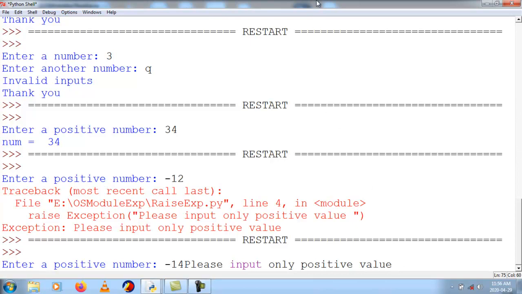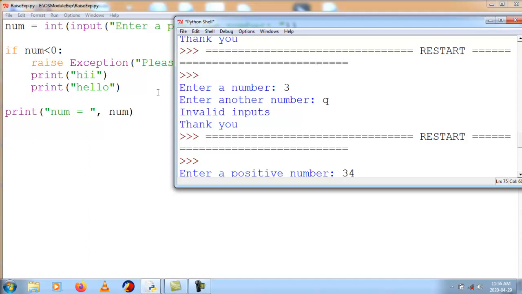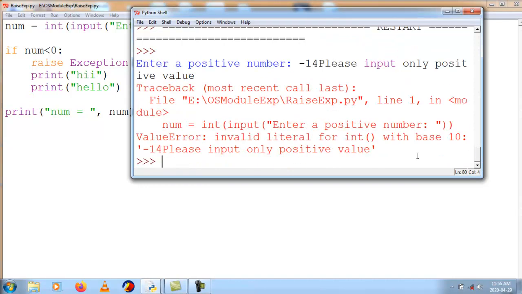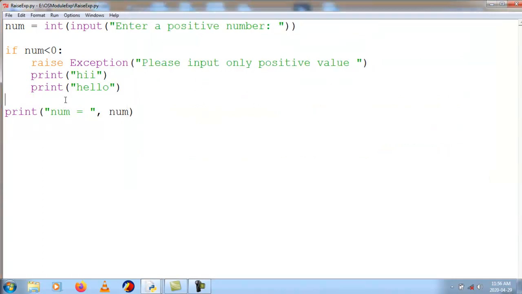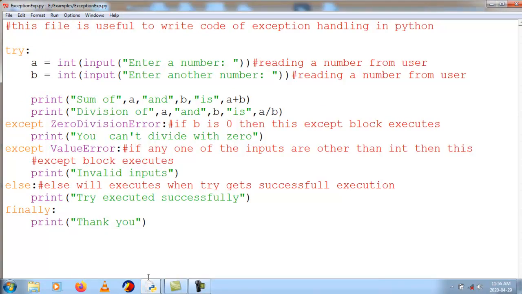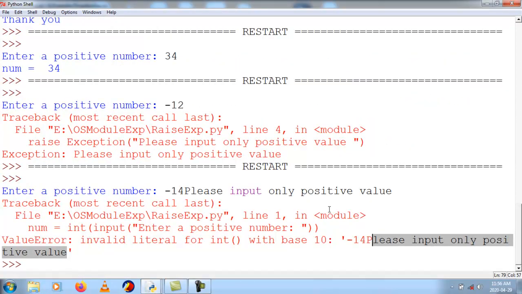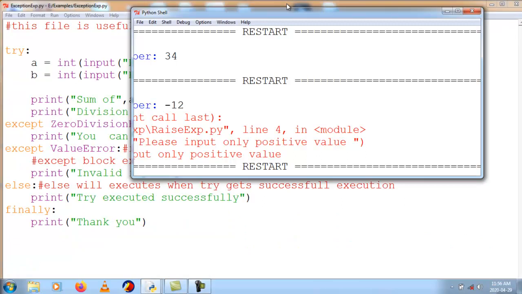Clear? So this is how we can handle exceptions with the raise keyword. Now I am getting the error, please input only positive value. So these blocks will not get executed. I am not getting hi and hello here. Am I getting any hi and hello? No. So I will show you. There is no hi and no hello. Here it's the raised exception message and I am getting an error. So that's what happens with the raise keyword.